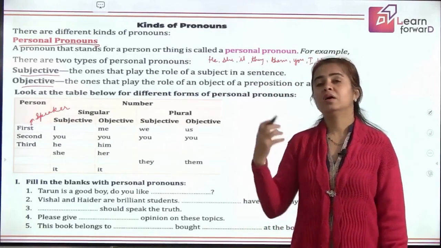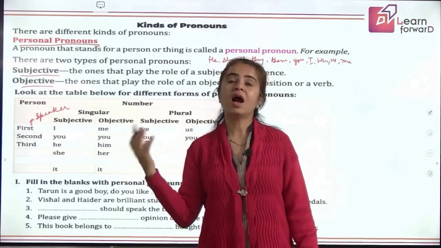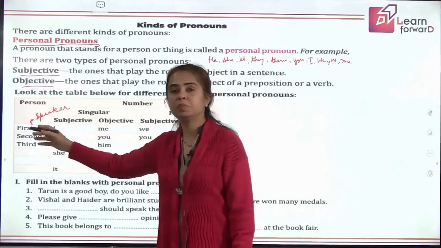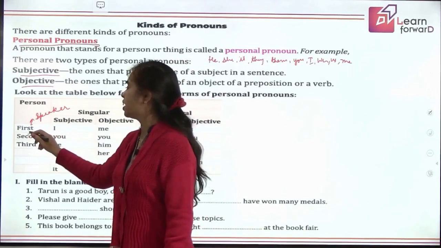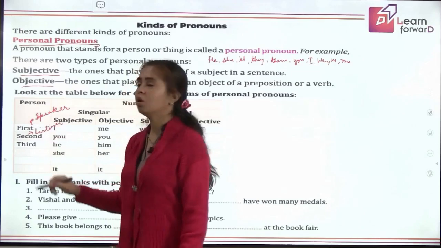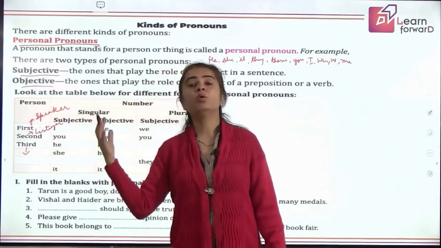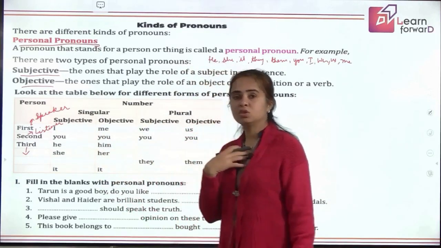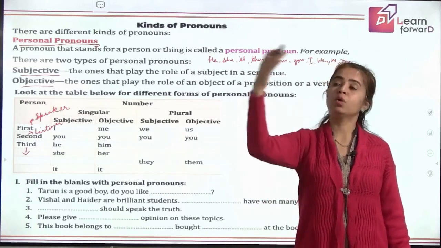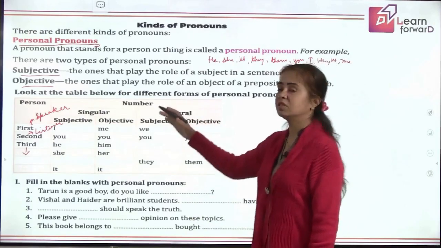And when he is in union with somebody, the speaker will say we, us, right? So first person pronouns are the pronouns that refer to the speaker. And then the second person stands for the listener, that means the one to whom you are talking. And the third person refers to somebody else about whom you are talking. The speaker is talking, that is first person. I am talking to you, you are the second person. I am talking about her, so she is the third person. This is what we mean by first, second, third person.